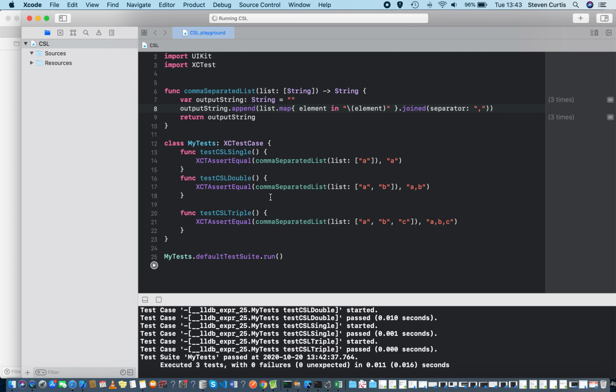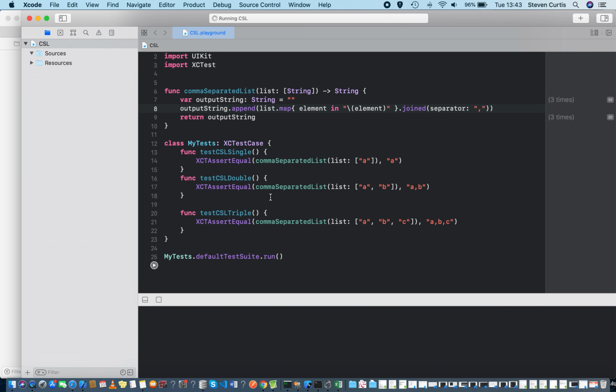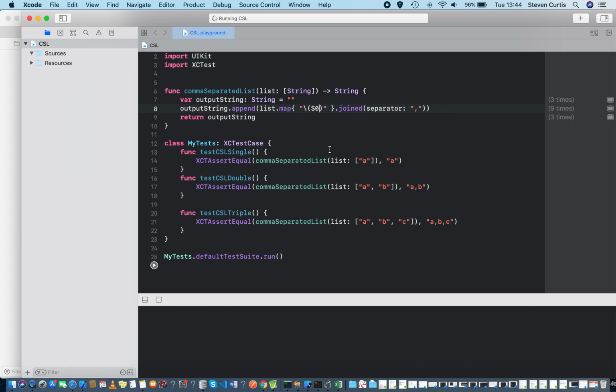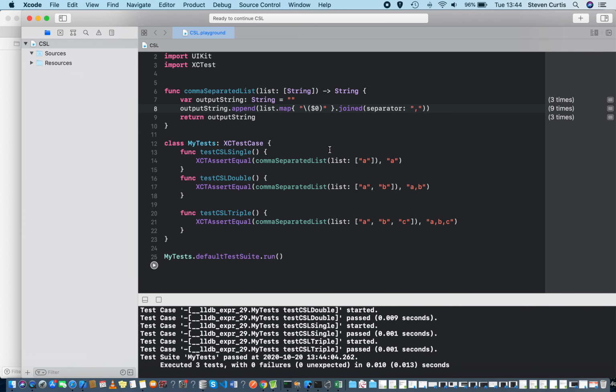And there's an obvious improvement for readability, or you could say a non-improvement that makes it worse, that we might like to do. Instead of having element, we can use $0. So that says just for each element within the list, rather than naming it, I could just call it $0, which makes it slightly easier to type and arguably easier, or worse, to read depending on your style. And that's passed all the tests. So rather than having so many lines, we've just done it in a single line rather than having a loop.